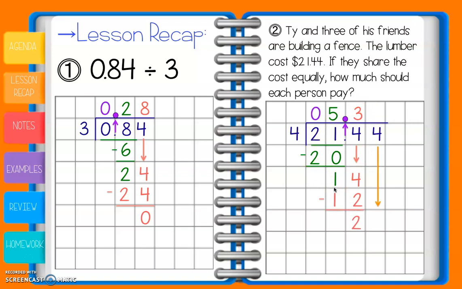And we're going to bring down our last number there, which is a 4. 4 goes into 24 6 times. 6 times 4 is 24, so when I subtract, I get a remainder of 0, so I know I'm completely done. The answer is that Ty and each of his friends will pay $5.36.